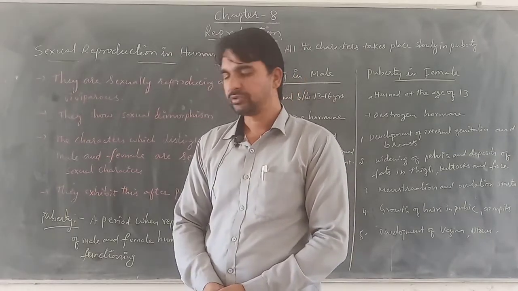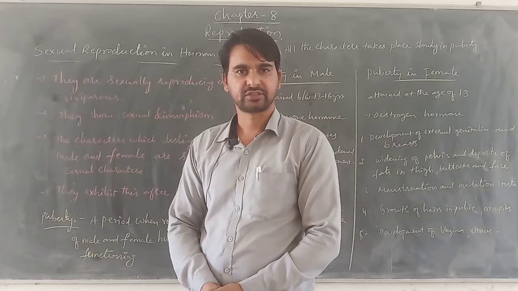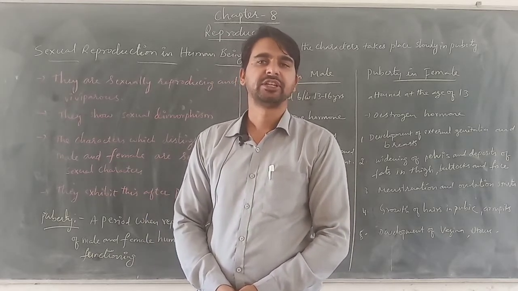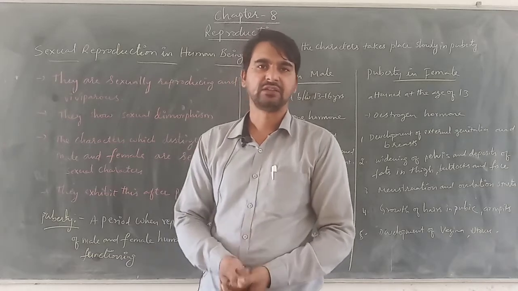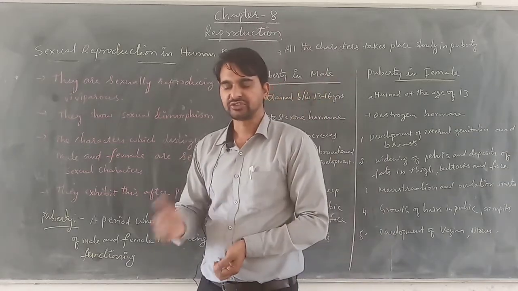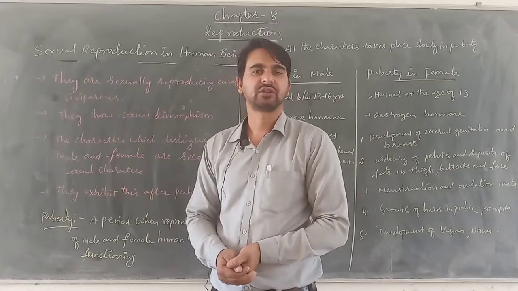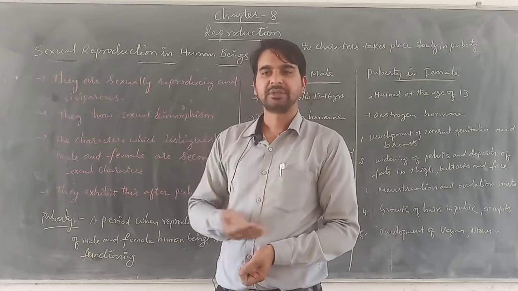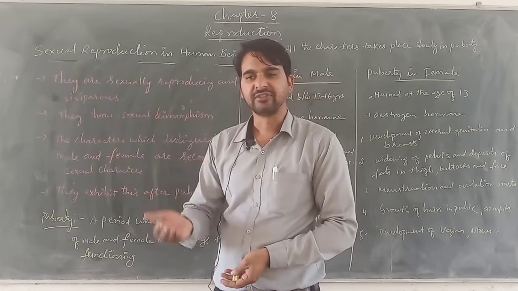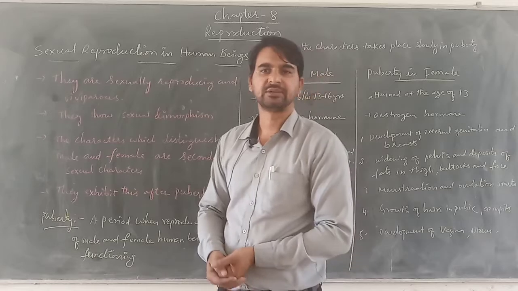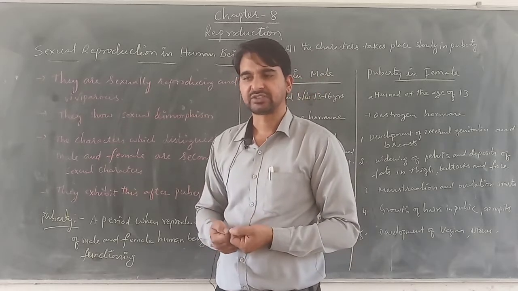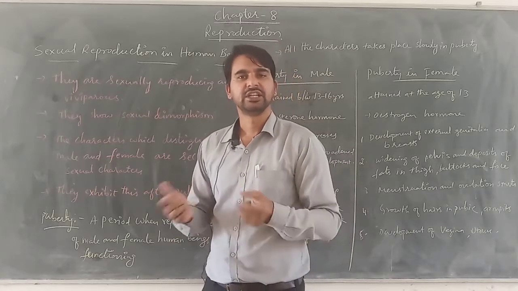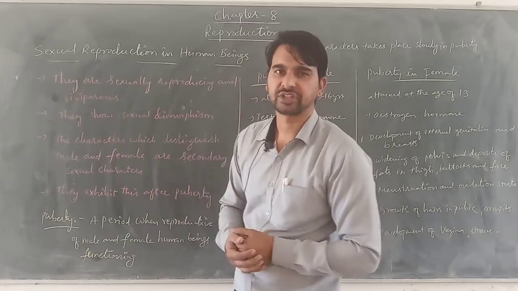In the previous video session, we discussed how sexual reproduction takes place in flowering plants, where we learned that flowers are differentiated into unisexual and bisexual flowers based on the presence of stamens and carpels, either in the same flower or in different flowers. If stamen and carpel are present singly in different flowers, they are unisexual. If they are both present in the same flower, they are bisexual.